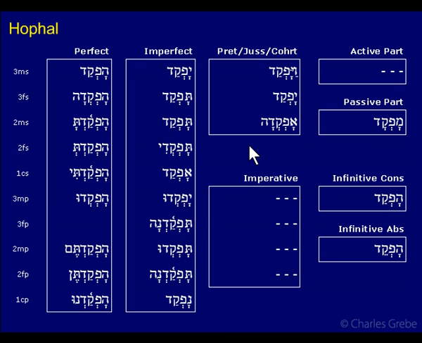Now, before we look into the details, let's see what we can discern from this page right here. The name here has clues. The hey, we expect at least the 3ms to start with a hey, because that's what this is based on. So we see the hey all the way through the perfect. Okay, that's just like the Hiphil. And we have no imperative, but we do see the hey here in the infinitives. So hey in the perfect and in the infinitives, just like the Hiphil. Now we have no imperative, right, because it's passive, just like the Pual.